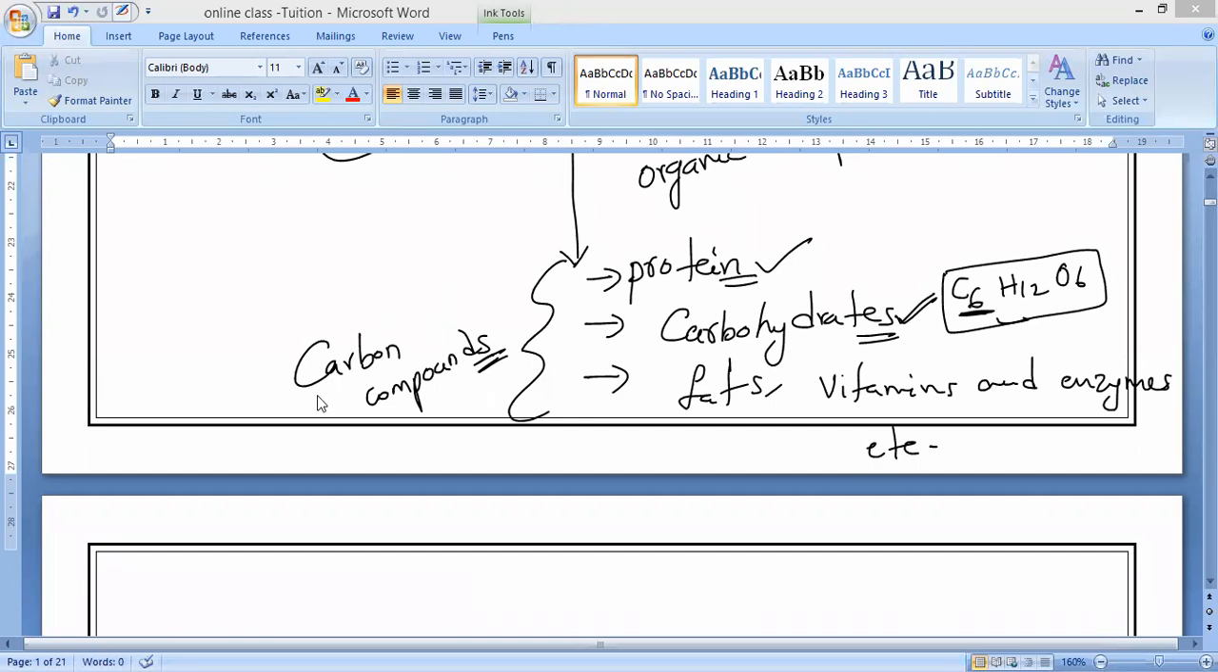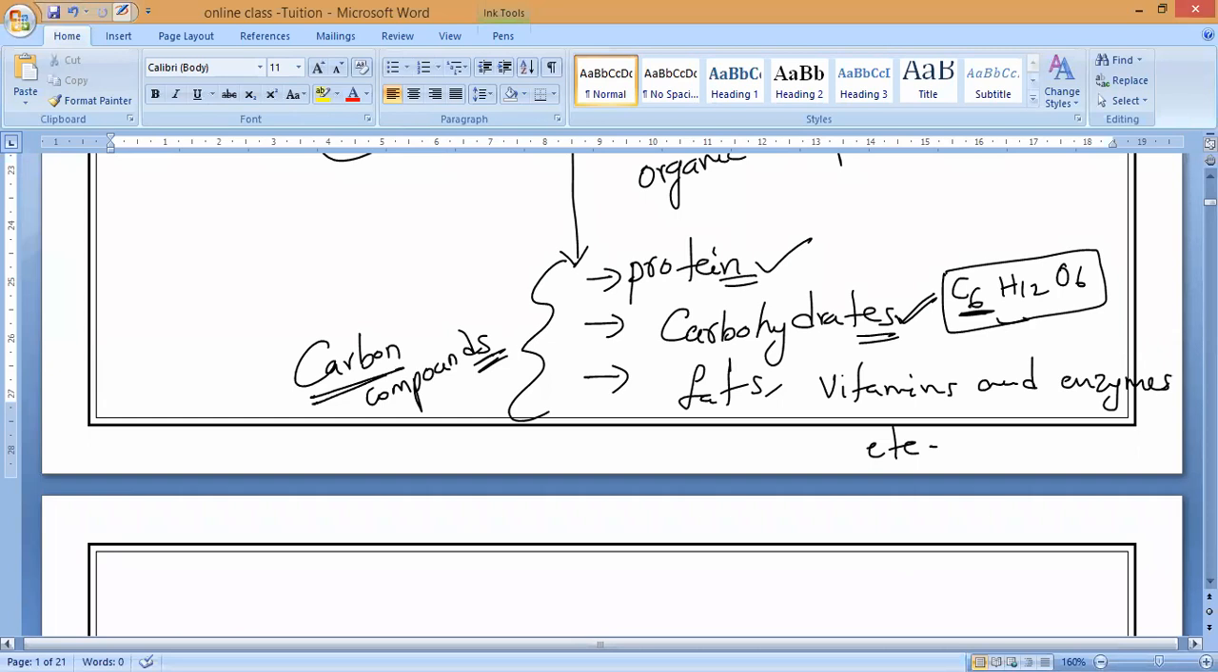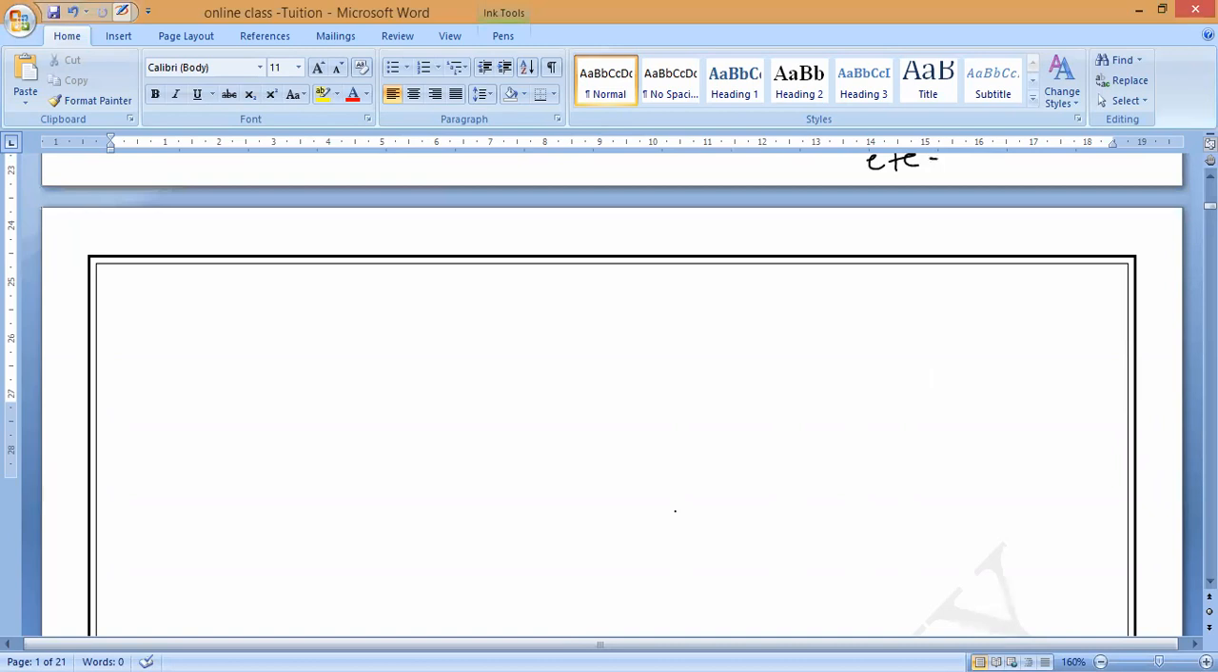Carbon is the most important for all living organisms. Your body is also made up of carbon compounds only. So one of the major important essential non-metals is carbon. Now, another essential element: suppose your body has been built up, everything, but